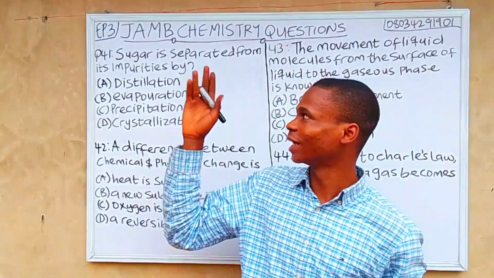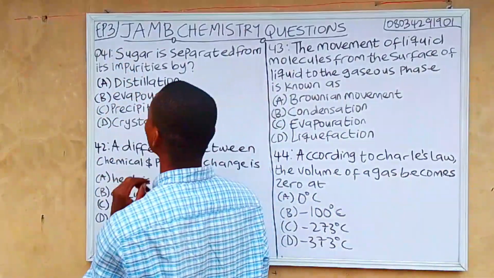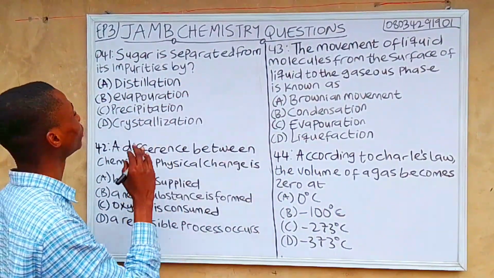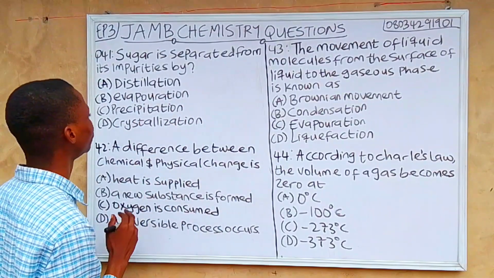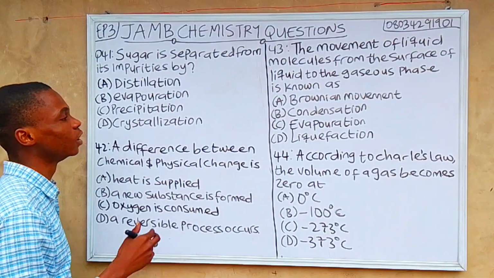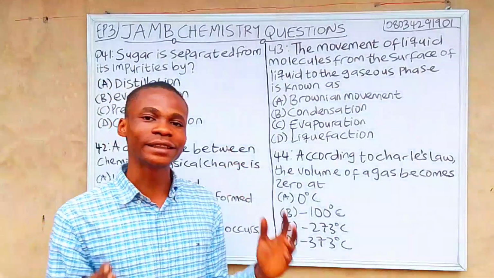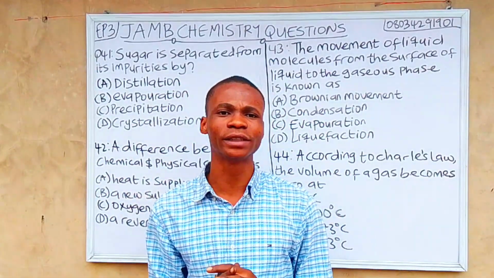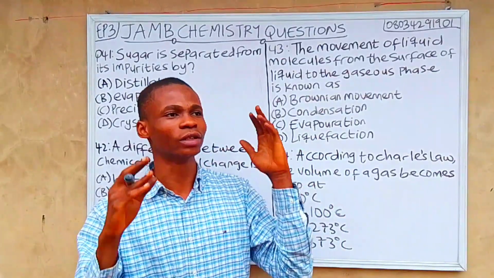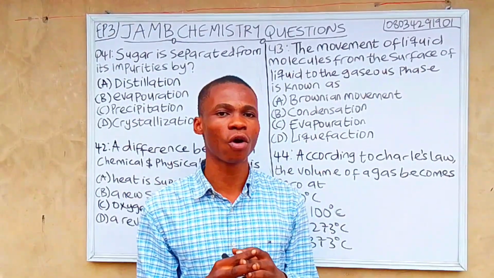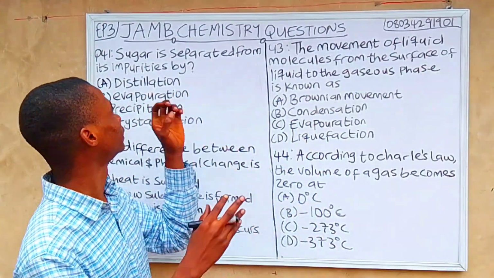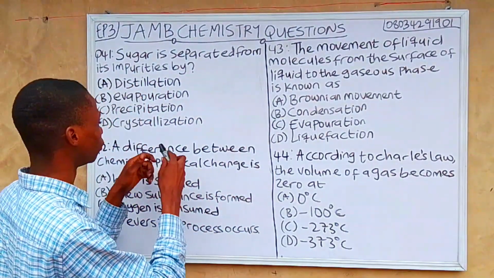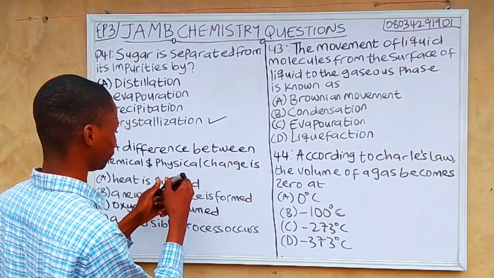So let's dive into the question. Question 41. Sugar is separated from its impurity by A. Distillation, B. Evaporation, C. Precipitation, D. Crystallization. So let's start from crystallization. Crystallization is a method used to separate sugar from its impurity. Using crystallization, loss of sugar cannot occur. So crystallization is the best method to separate sugar from its impurity, and it is the correct answer.